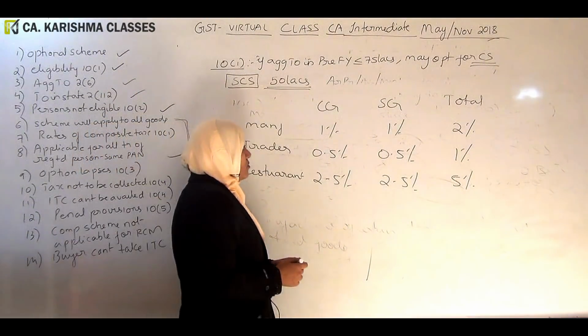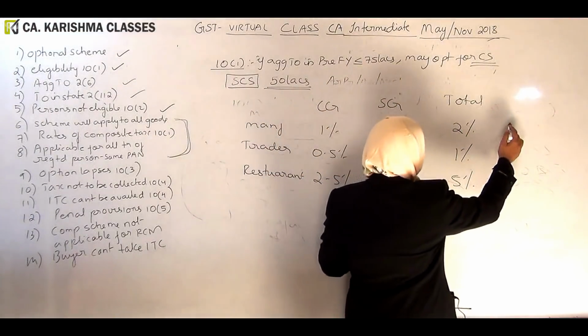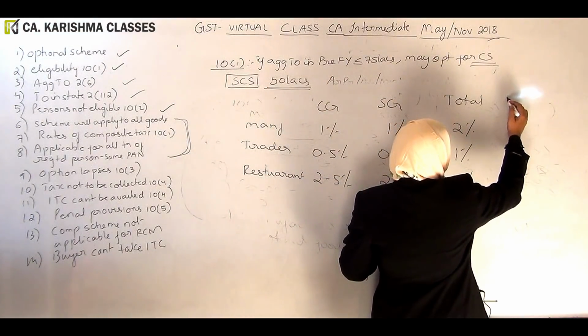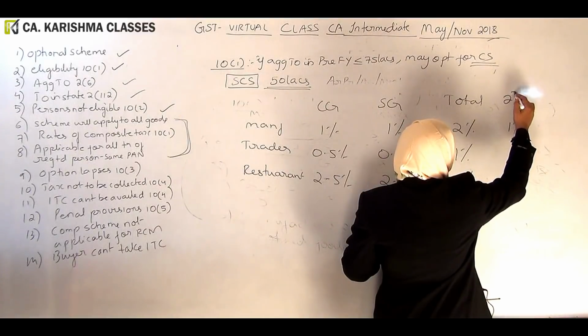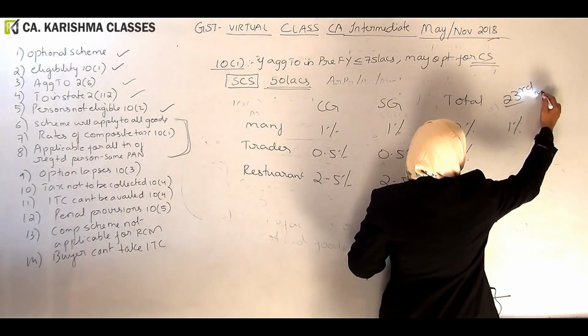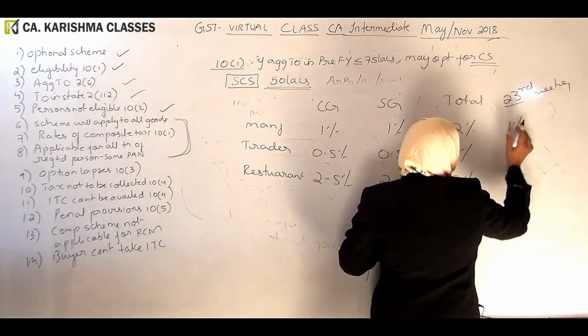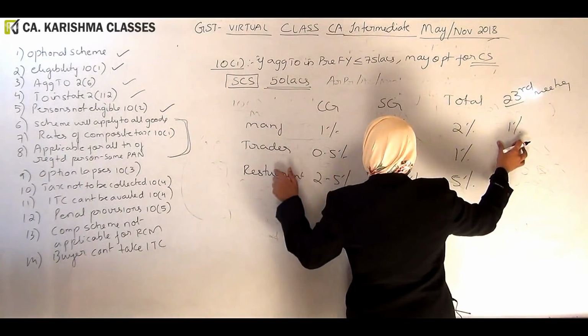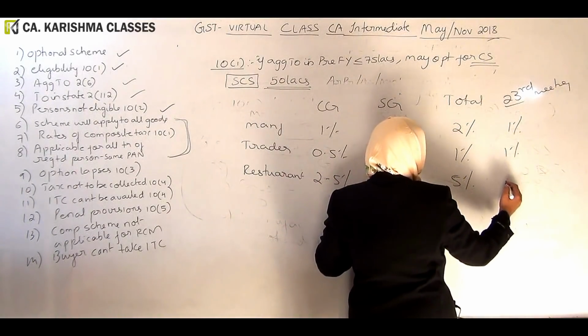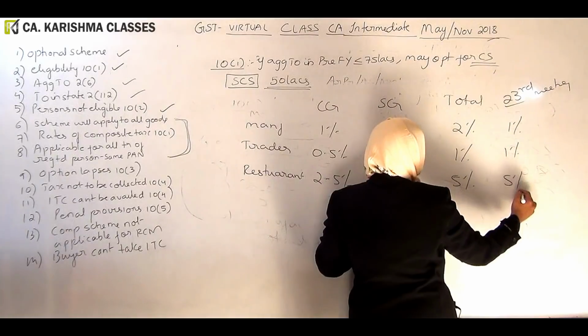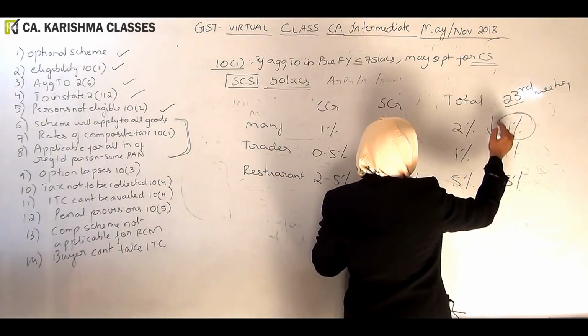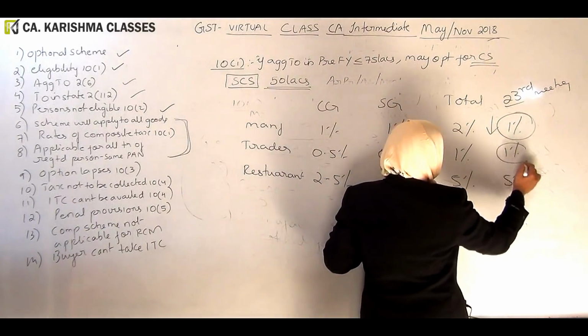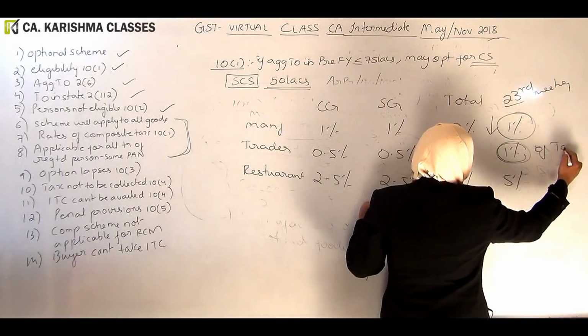So what did they do? Even the manufacturer rate became 1. 23rd council meeting, 23rd meeting. So as per the 23rd council meeting, this became 1, this is already 1, and this is 5. They didn't change that. This they have reduced. And here they are saying 1% of taxable turnover.